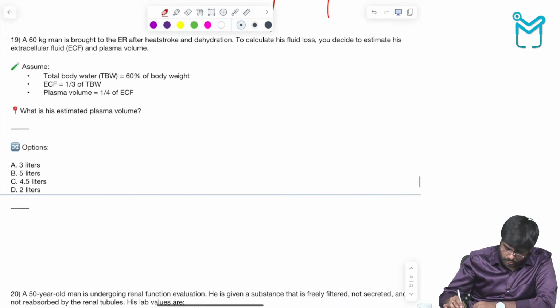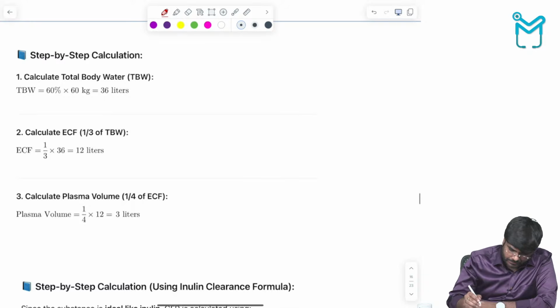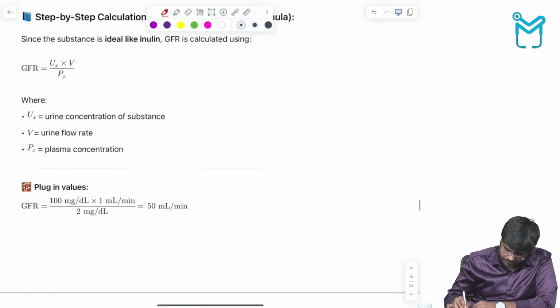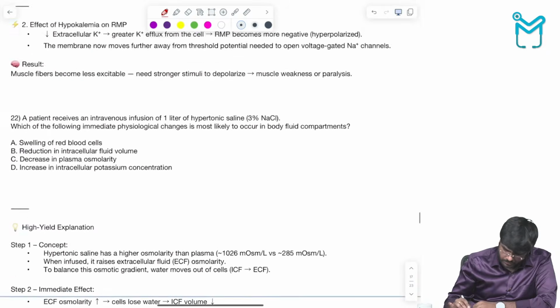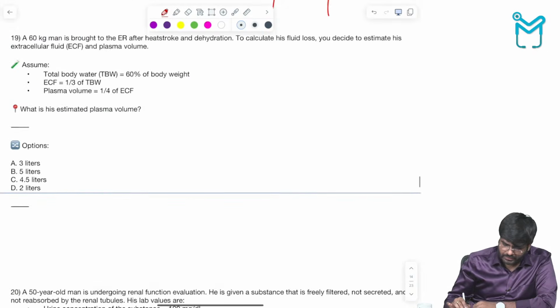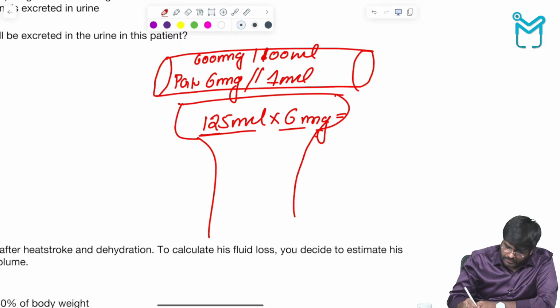Now let me show you the calculation here. 125 into 6.